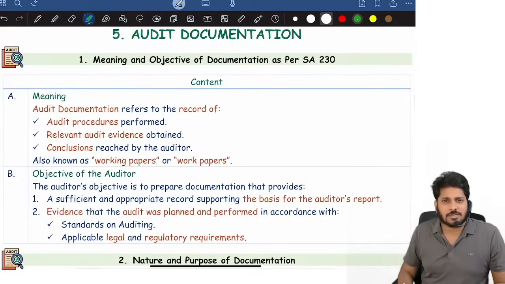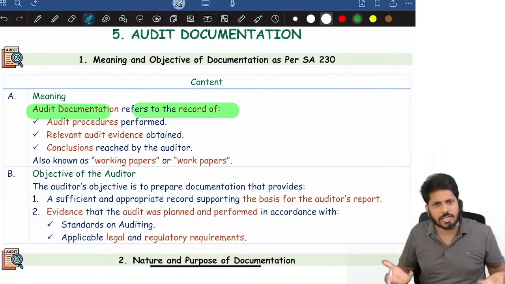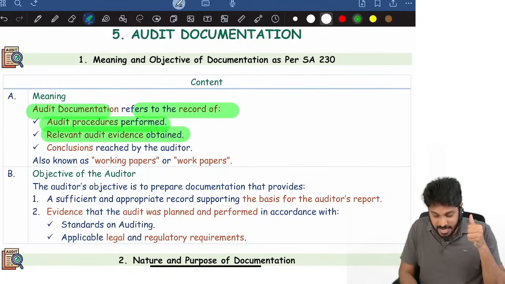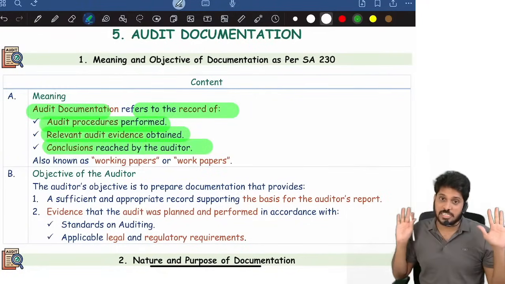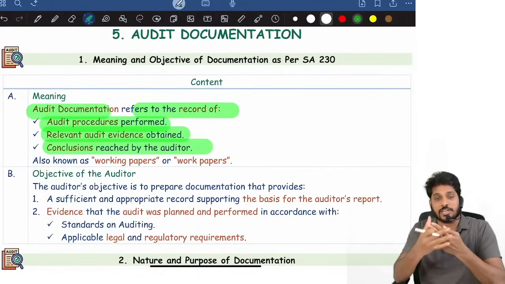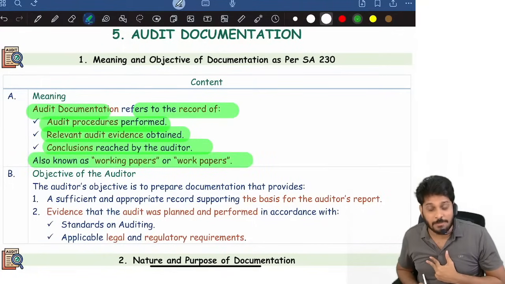What is documentation? Audit documentation refers to recording. Recording of what? Recording of procedures performed, evidence obtained, and conclusions reached by us. So audit procedures performed, evidence obtained, and conclusions reached by the auditor. Recording of all these three is called audit documentation, which is also called working papers or work papers.